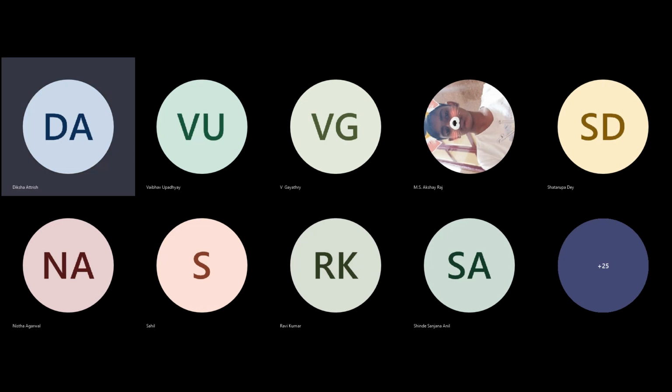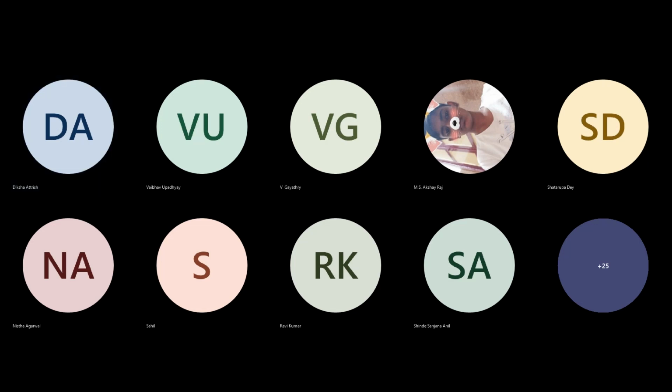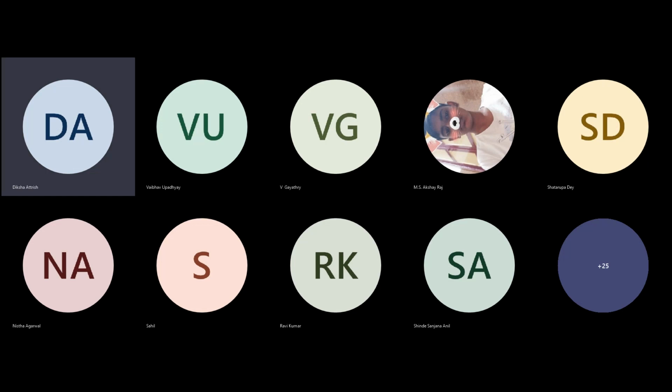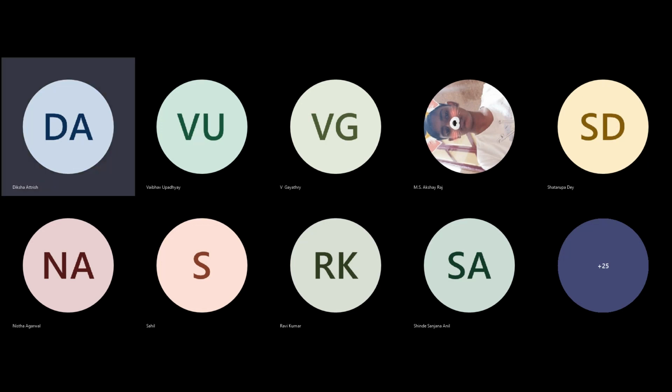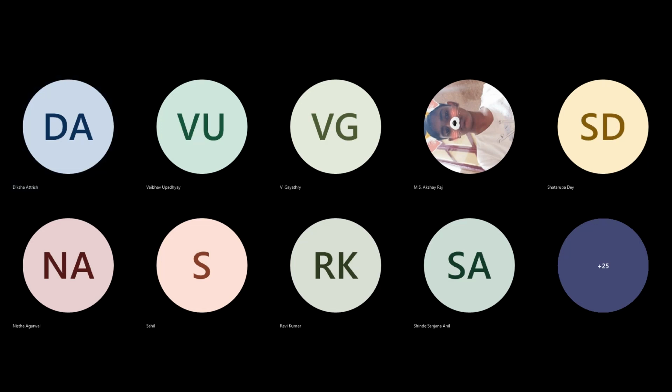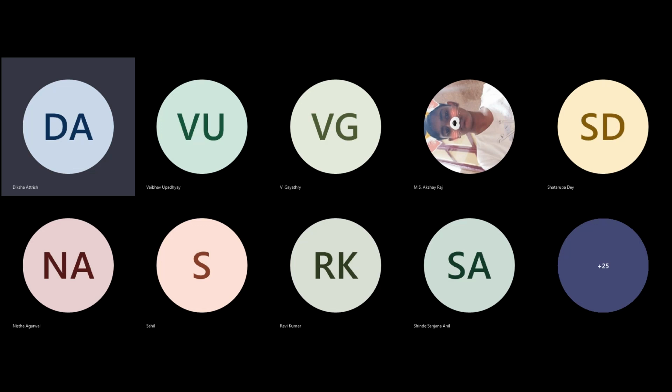There is a difference between DNA and a chromatid. This is the DNA that is present, and this DNA is wrapped and coiled over histone proteins. This is how a chromatid is made.